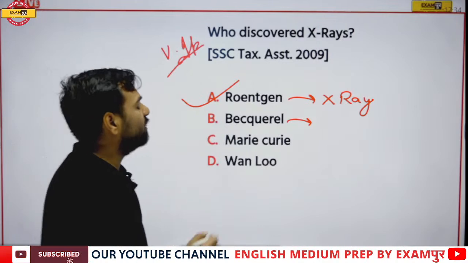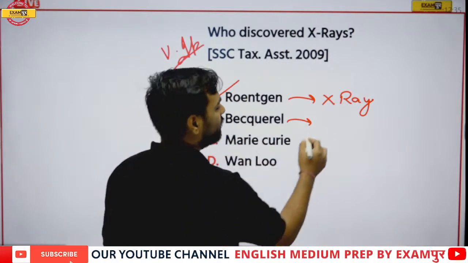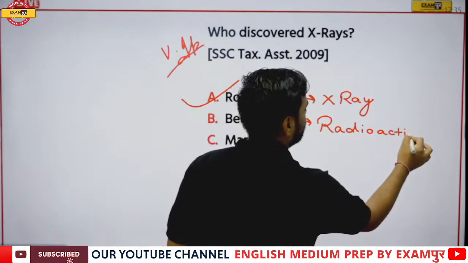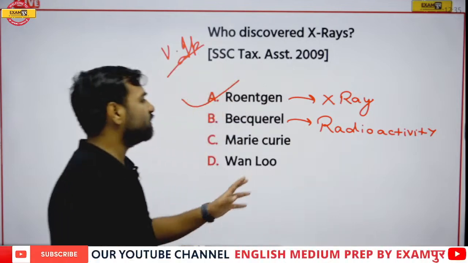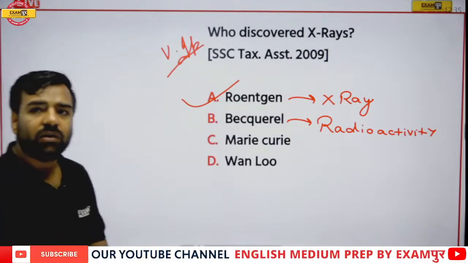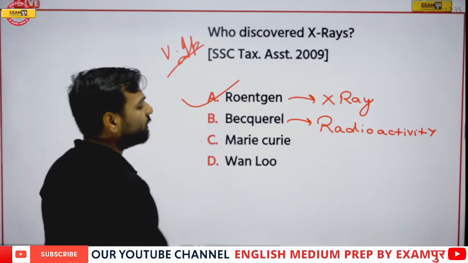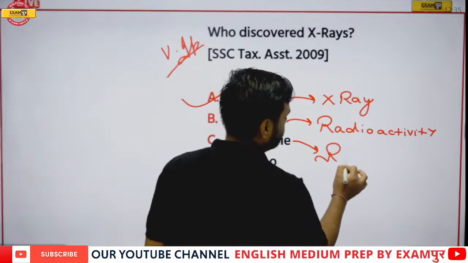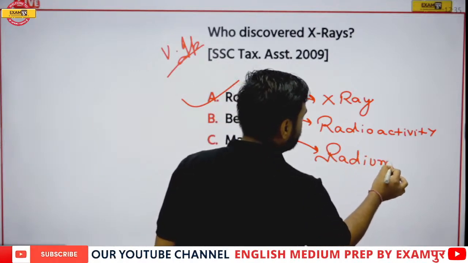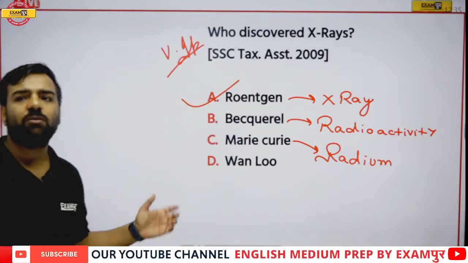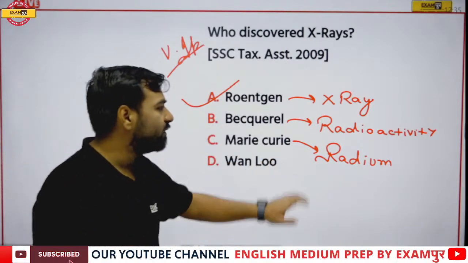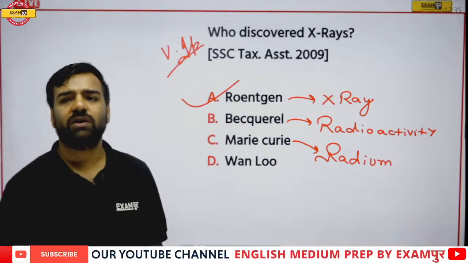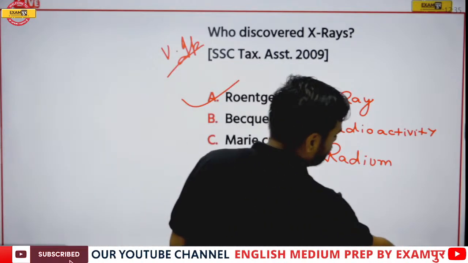Becquerel, if someone asks you about Becquerel, full name Henry Becquerel, and here the concept is radioactivity. Radioactivity was discovered by Henry Becquerel. Yes, Ram, absolutely correct. If I talk about Marie Curie, you remember what? Radium. Actually she was not alone, she was with her husband Pierre Curie. So Marie Curie and Pierre Curie were the ones who discovered radium. The question was regarding X-rays, and here William Roentgen was the one who discovered this X-ray. So yes, option number A is correct here.